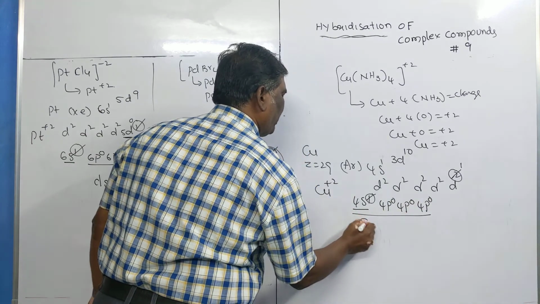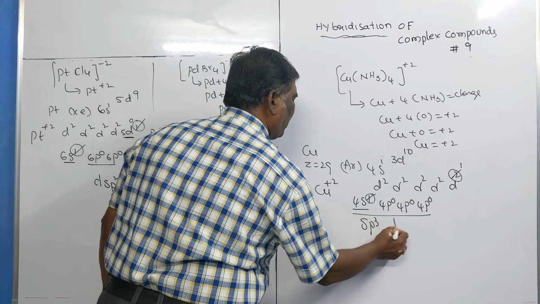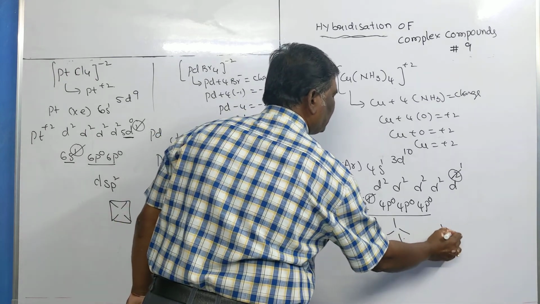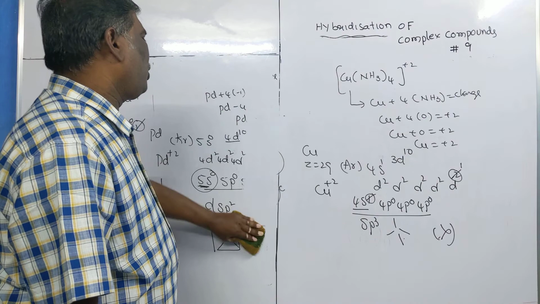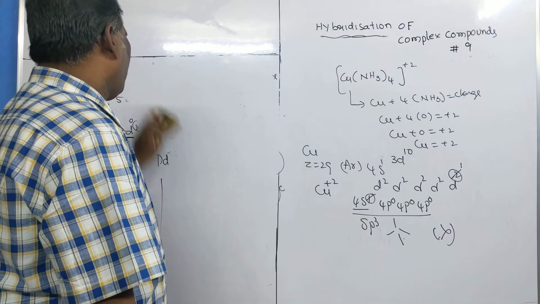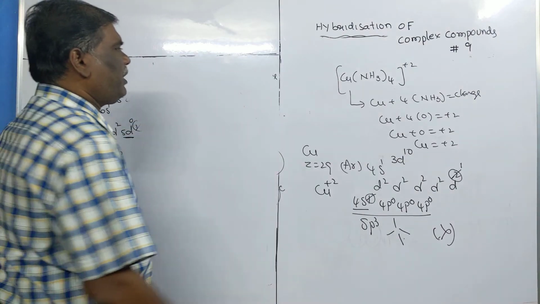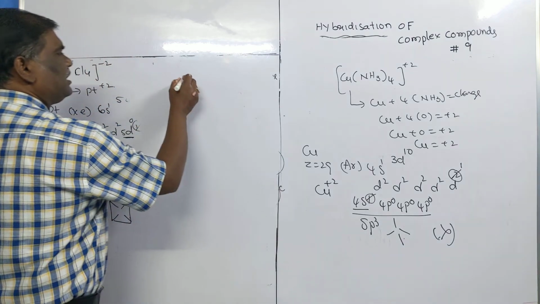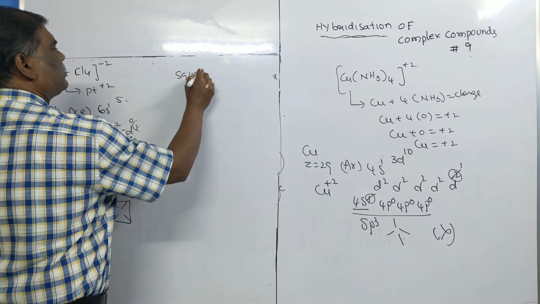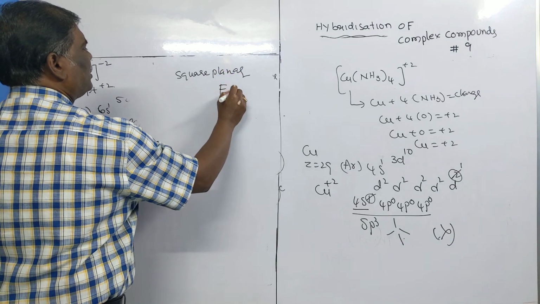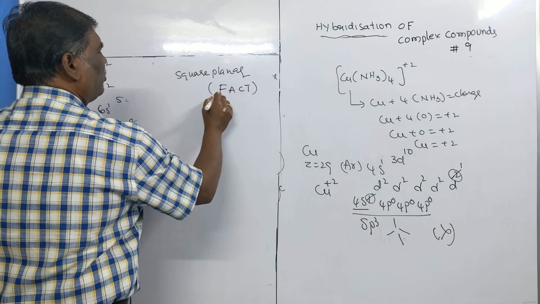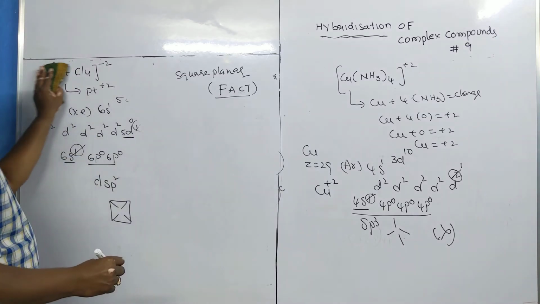The expected hybridization is sp3 with tetrahedral shape. But this is wrong, because tetraamminecopper has a square planar shape. This is the fact.